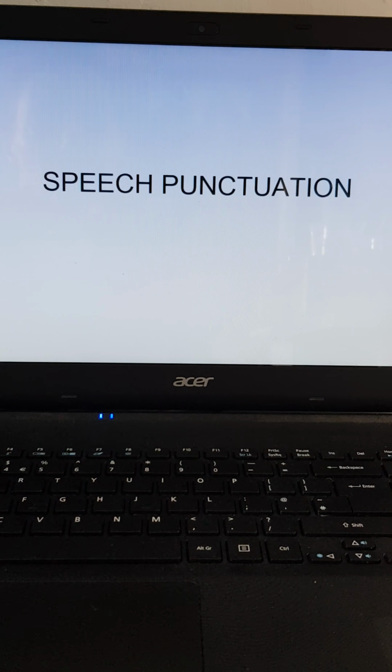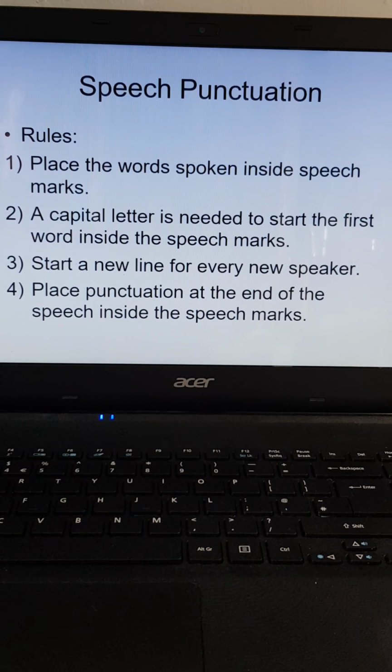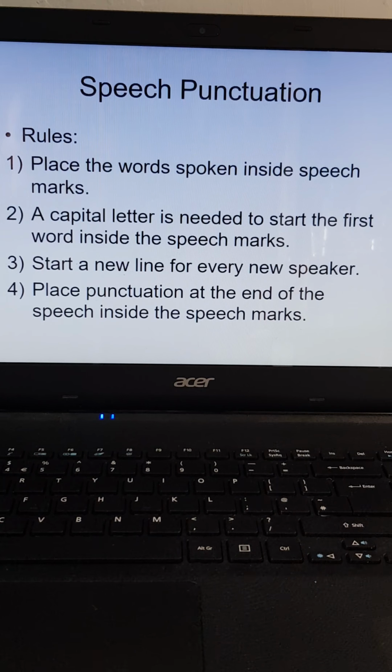So we're going to do just a quick recap on speech punctuation today. Let's look at the rules of speech punctuation then. Place the words that are spoken inside the speech marks. If you can't quite work out which are the words that have been spoken, imagine it as a speech bubble. So draw a stick man and think about the words that the stick man is actually saying. The words in the speech bubble are the words that need to go inside the speech marks.